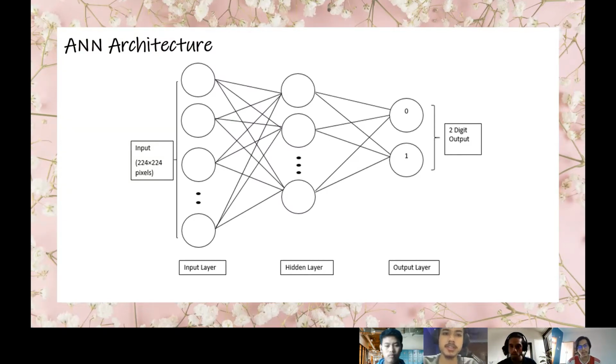Okay, I will be explaining about ANN architecture. In a commonly used ANN architecture, the neurons are arranged in layers. An ordered set, which is a vector, of predictor variables is presented to the input layer, and each neuron of the input layer distributes its value to all of the neurons in the middle layer. In our case, the input layer consists of 224 times 224 inputs, totaling 50,176 inputs, and the outputs must be 2 outputs because there are only 2 possible outcomes, which are 0 and 1.